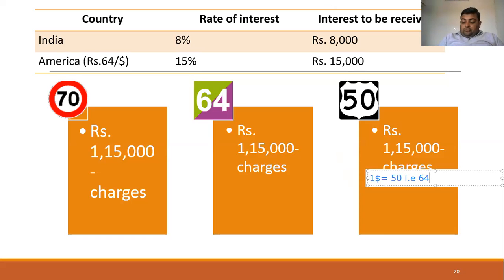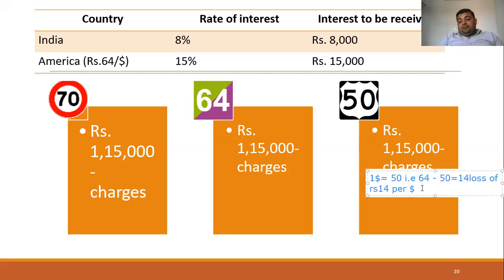That is 64 minus 50. So here the amount will become rupees 14. So it means that there is a loss of rupees 14 per dollar. That is 14. Okay. So here the price of the dollar has fallen, hence there is a loss of rupees 14 per dollar.